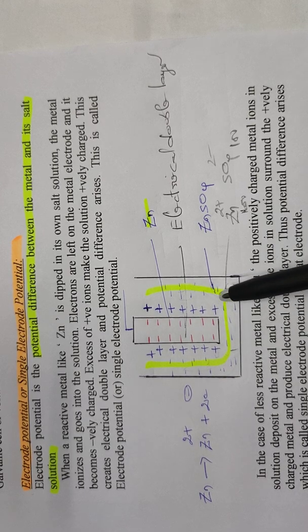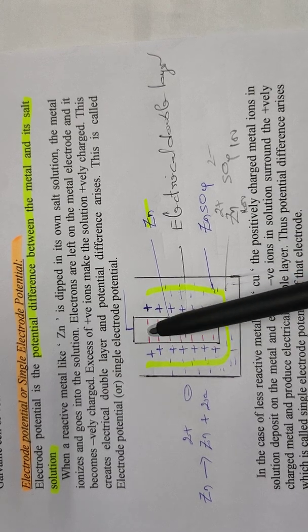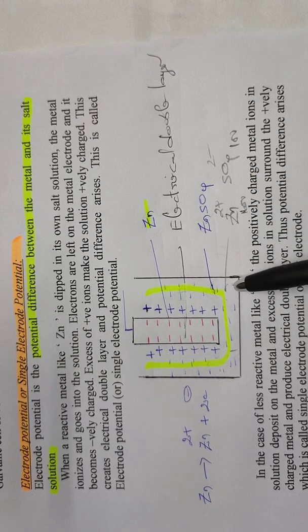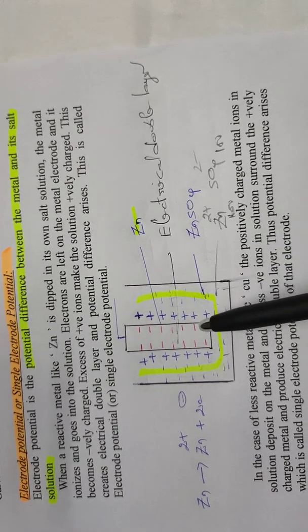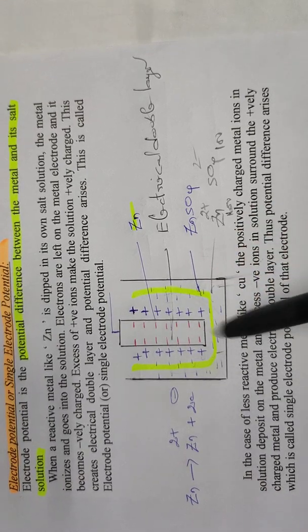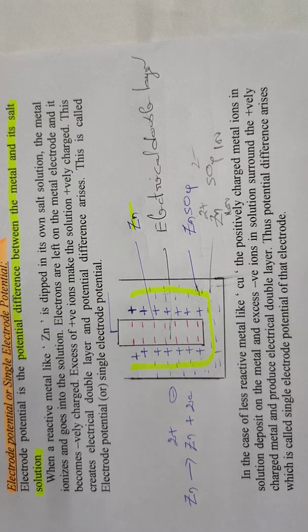Then the solution contains excess positively charged ions and the electrode contains negatively charged ions. These positively charged ions try to accumulate around the negatively charged electrode with some force that causes a potential difference between the metal and its salt solution.